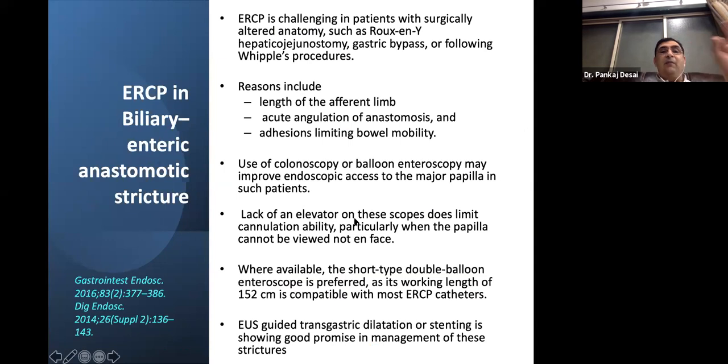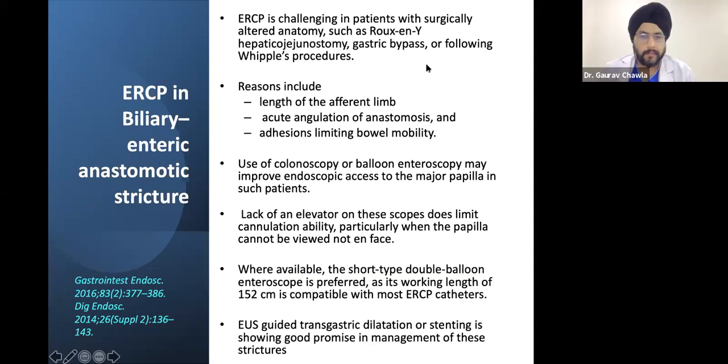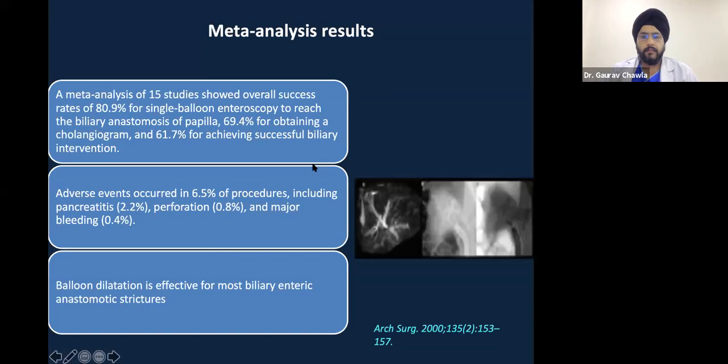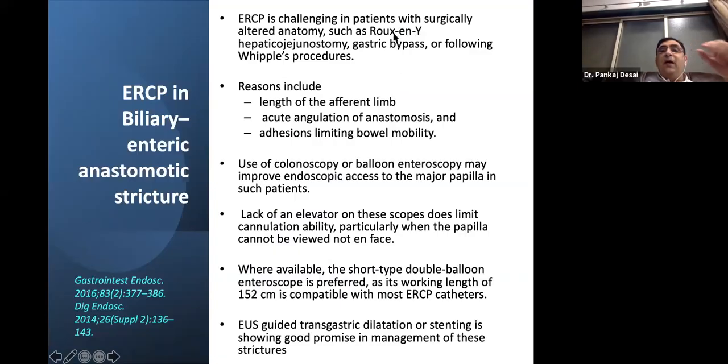Last slide, on bilioenteric anastomosis. The patients have strictures following Roux-en-Y hepaticojejunostomy, gastric bypass, or Whipple's, because of the length of the afferent limb, acute angulation of the anastomosis, or adhesions. Colonoscopy or balloon enteroscopy has traditionally been used to access the papilla, and now we have enteroscopes, double balloon enteroscopes, or the most recent motorized enteroscope to reach and do the treatment.